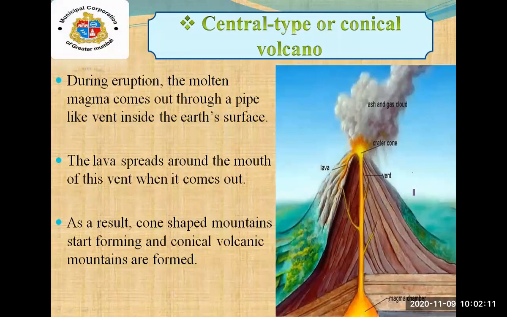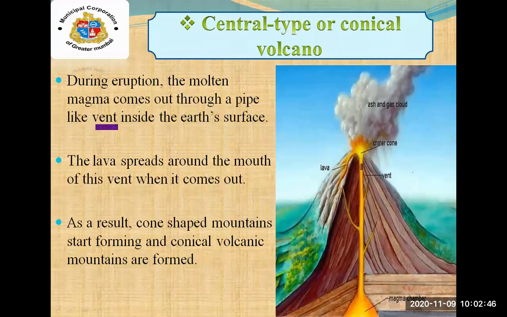Due to the name only, we can write at least a 2 marks or 1 mark question. This volcano is in a cone shape. During the eruption, the molten magma comes out through a pipe-like vent inside the earth's surface. See the image on your screen, students.